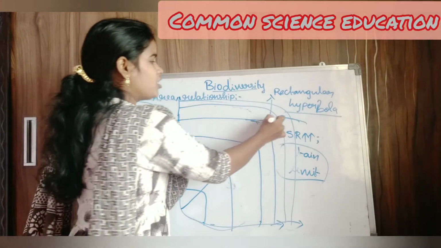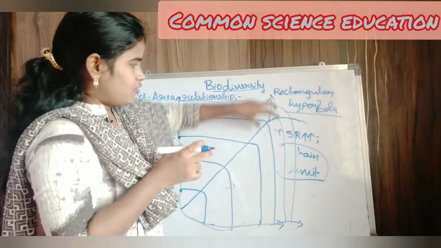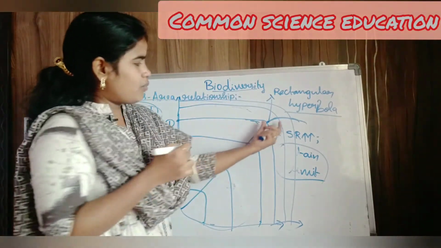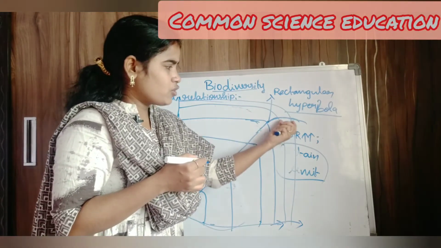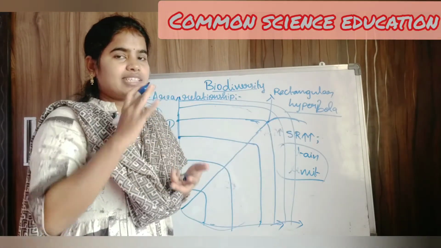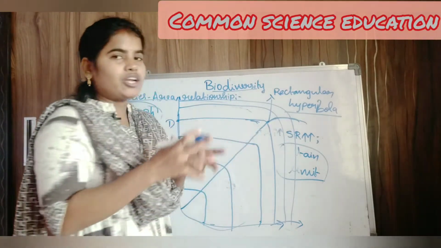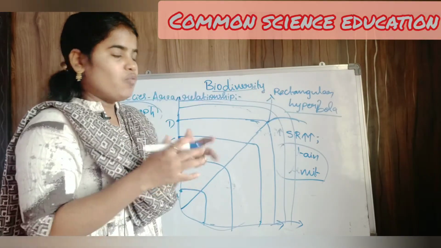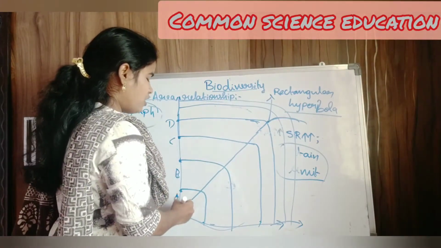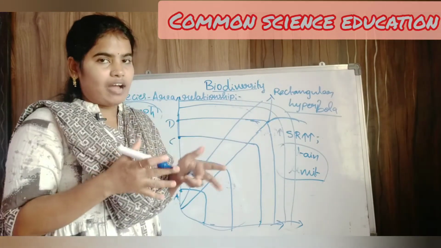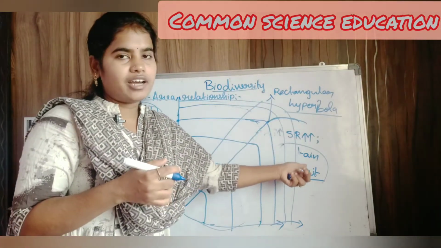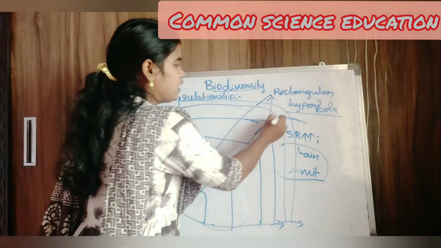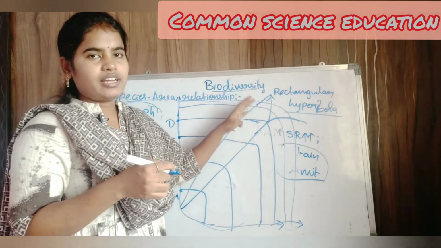So it is very difficult to conclude the results from here to here because it shows the same number. If we want to conclude the number of species here, and if we want to conclude the number of species here, it shows the same result. So it is very difficult to conclude the number of species from this area to this area. So now we want to convert this graph into a straight line. Okay, now we will convert this non-linear curve into a linear curve.